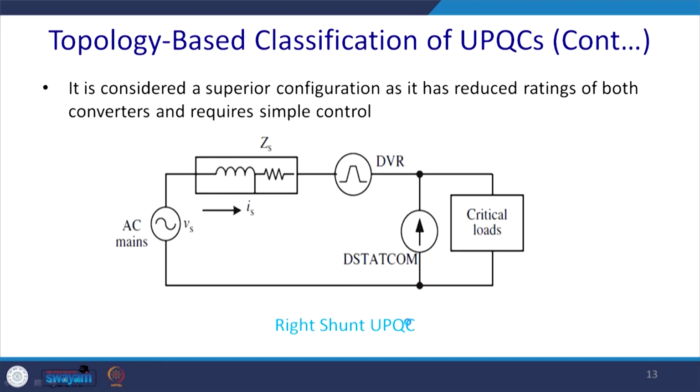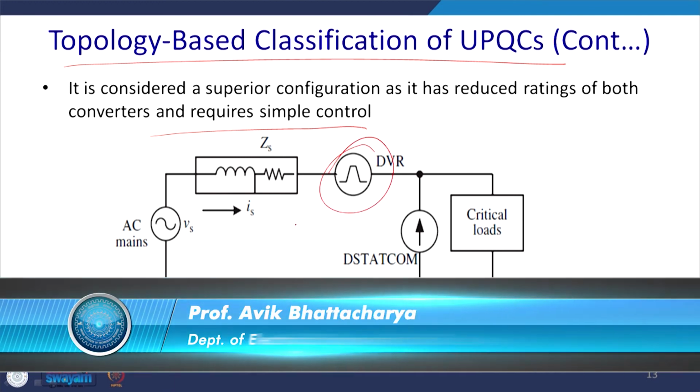Now let us discuss the classification of the UPQC based on topologies. This is the right shunt UPQC. It is a superior configuration as it reduces the rating of both converters and requires simple control, because you have already mitigated the voltage problem. So control is simplified.